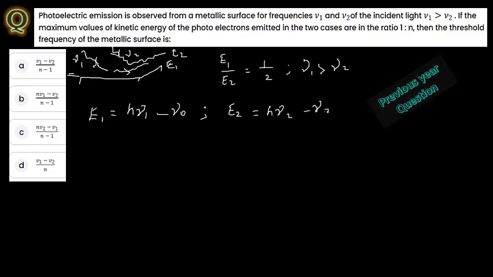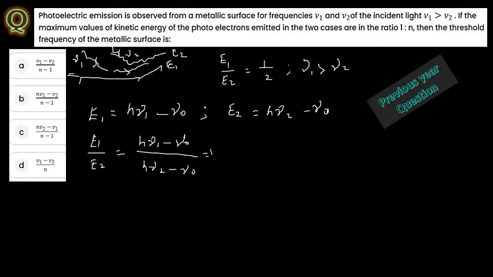From these two equations, E1 divided by E2 will be equal to h nu 1 minus nu naught divided by h nu 2 minus nu naught. Already they have given the E1 by E2 value, which is 1 by n. So 1 by n will be equal to h nu 1 minus nu naught divided by h nu 2 minus nu naught.